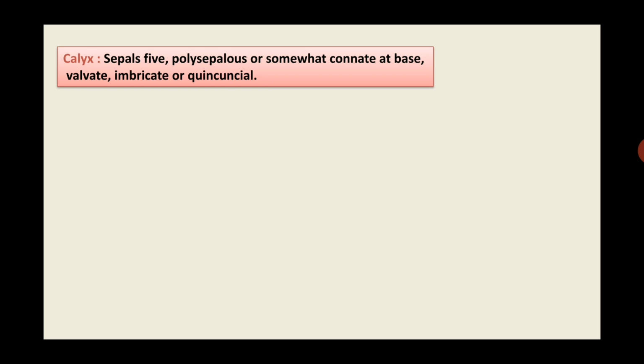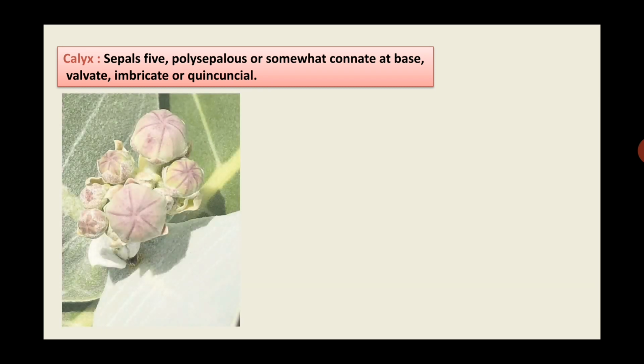Polysepalous means the sepals are free from each other but somewhat connate at base, that means at the base they are united to each other, that is called as connate. So here in the flower bud of Calotropis you can observe the sepals. Then the estivation in the sepals is valvate, imbricate or quincuncial. If you want to know in detail what is estivation, what are the types of estivation, then visit my channel. I have already uploaded 2 videos regarding the concept of estivation.